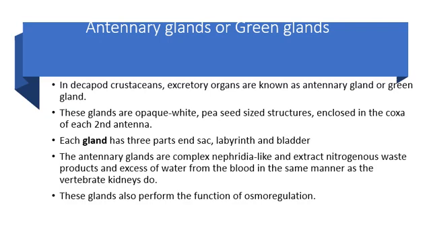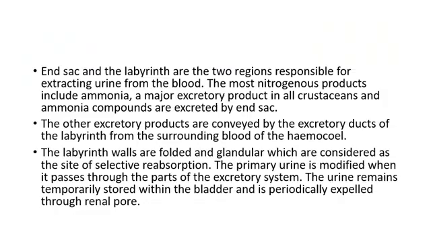The antennary glands are complex nephridia-like structures and they extract nitrogenous waste products and excess water from the blood in the same manner as the vertebrate kidneys do. These glands also perform the function of osmoregulation. I already told you three structures are there in an antennary gland: end sac, labyrinth, and urinary bladder.